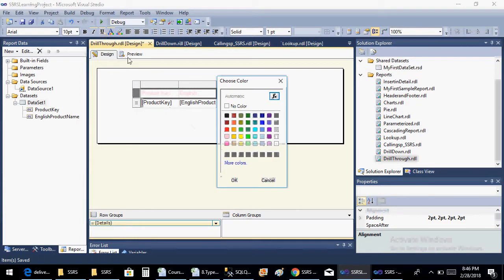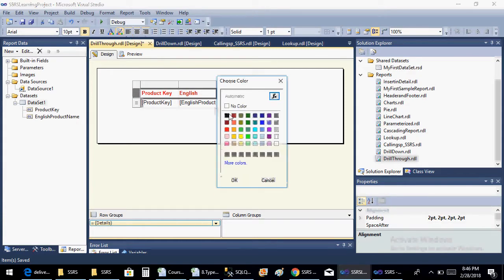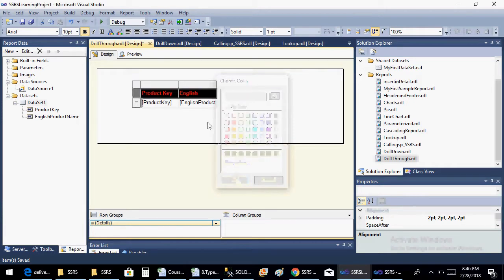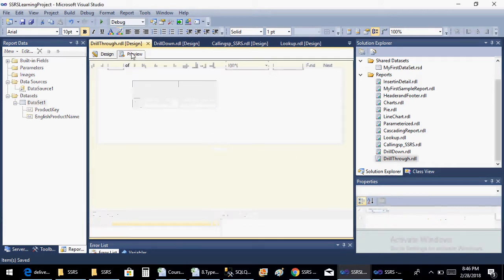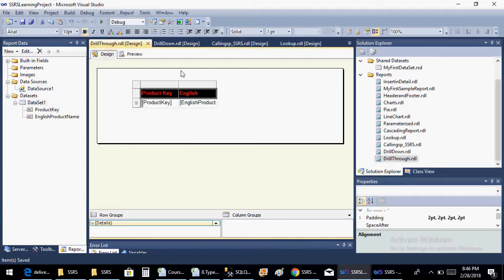I'll save this and I'll do a bit of color coding here. It's not visible, so I'll make it bold and I'll make black background. So when you preview this, it is prompting you product key and product name information.